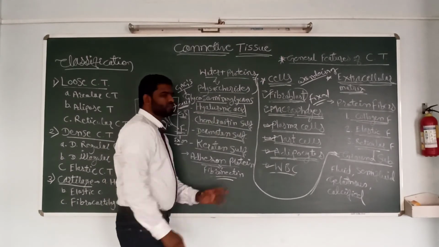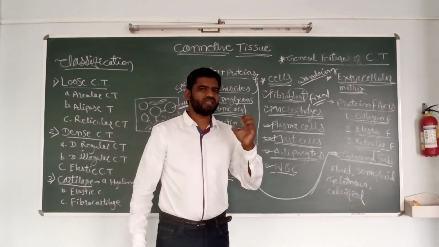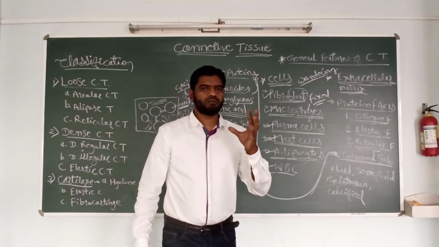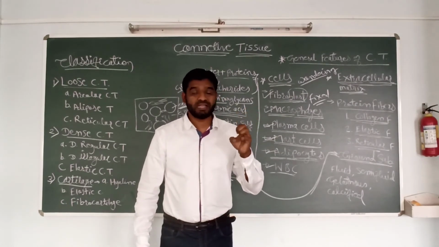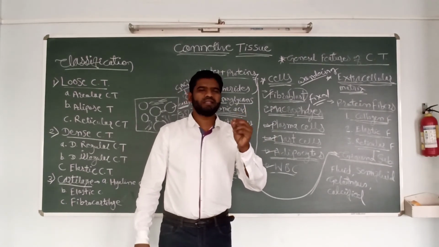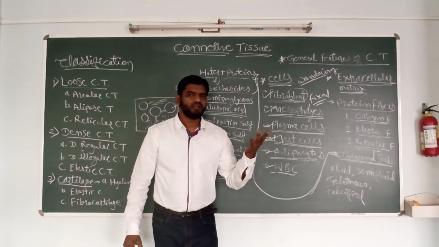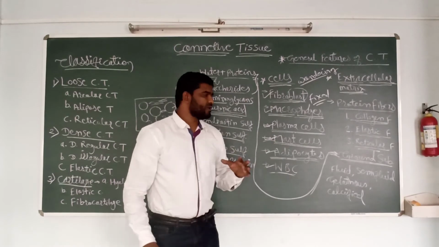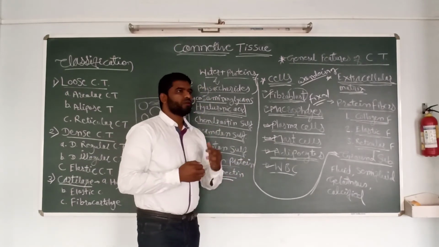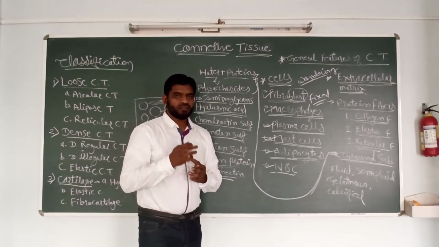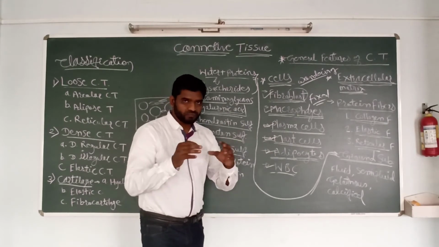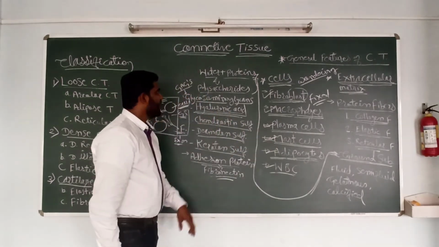Hyaluronic acid is somewhat sticky, slippery, a jelly-like structure or component, which is present in the internal part of the eye, the vitreous body, and in the joints.